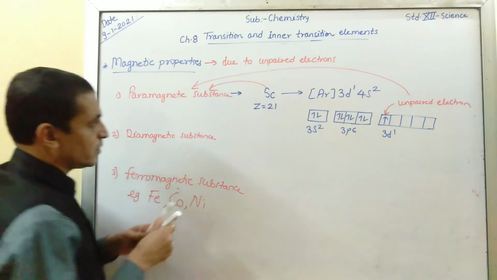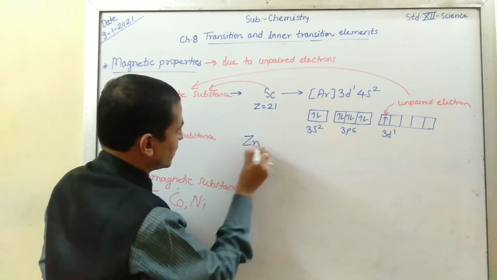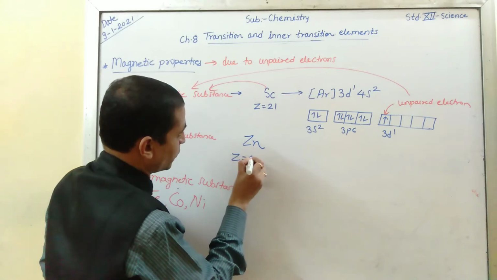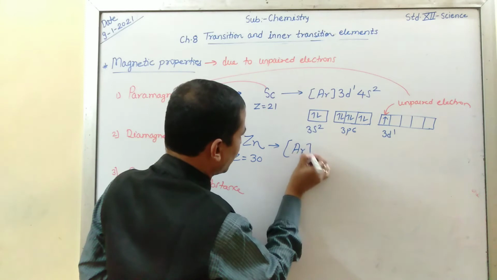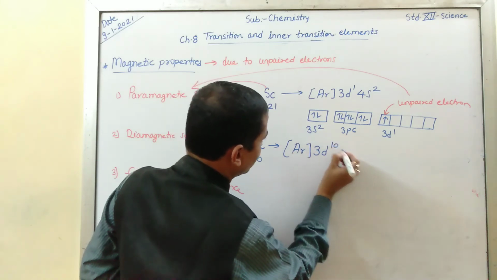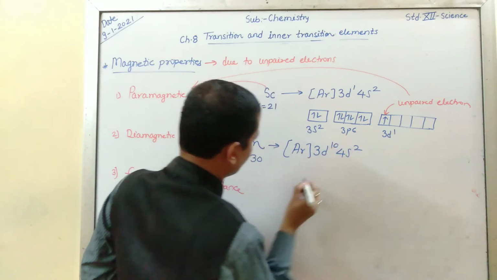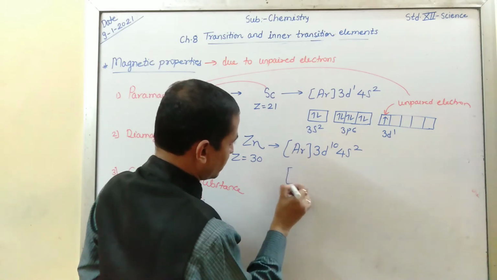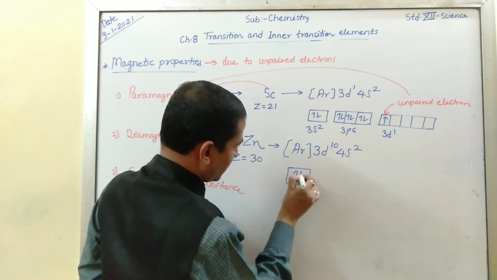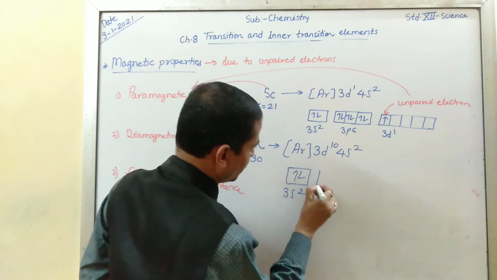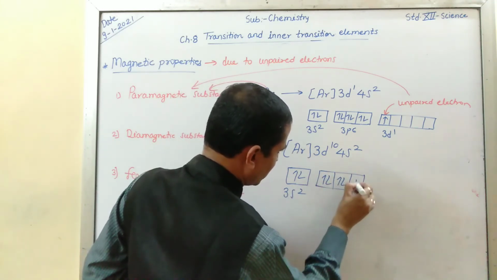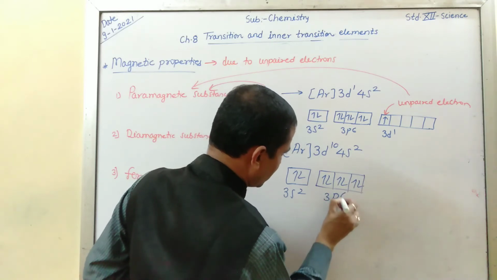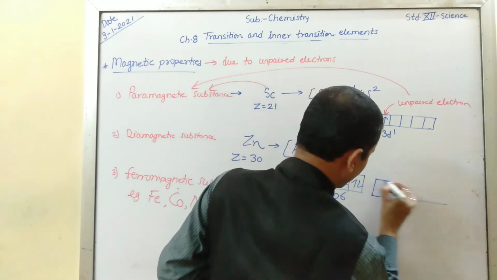If you consider zinc, zinc atomic number is 30. Here you get argon 3d10 4s2. Here again 3s2, 3p6. Now see how to fill.